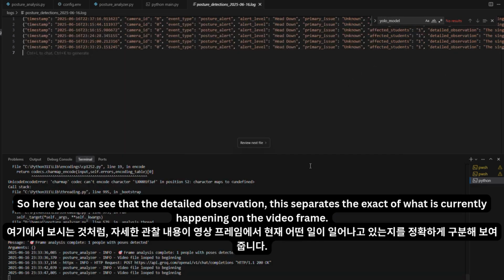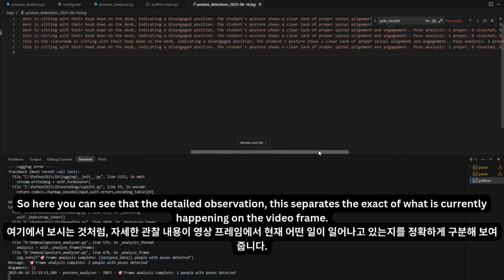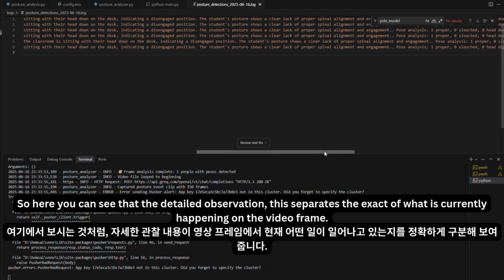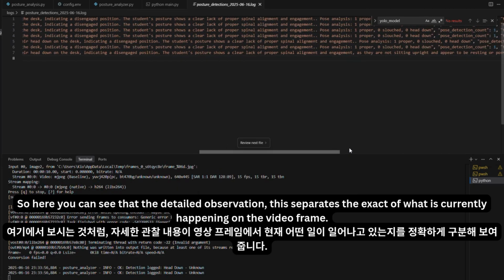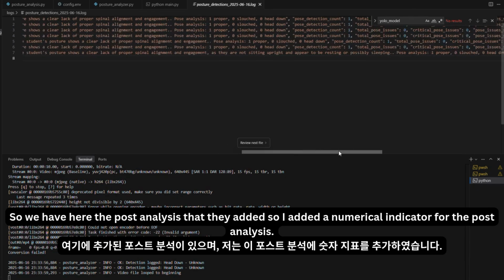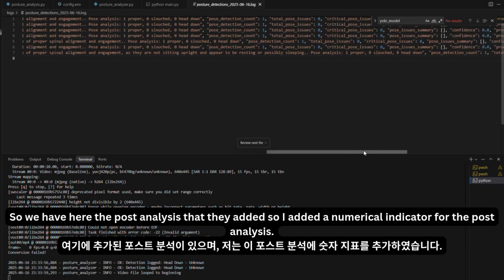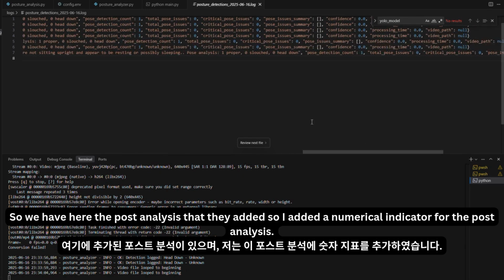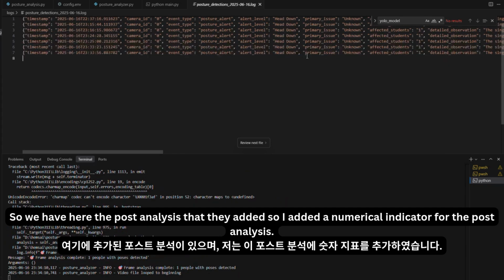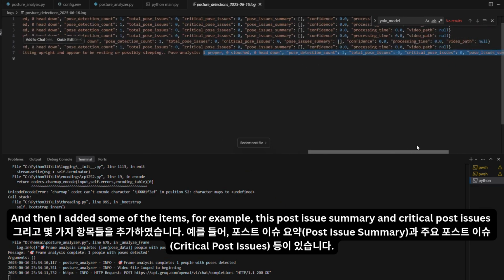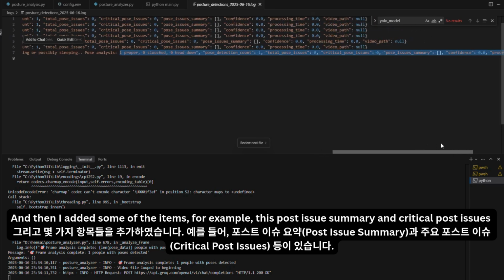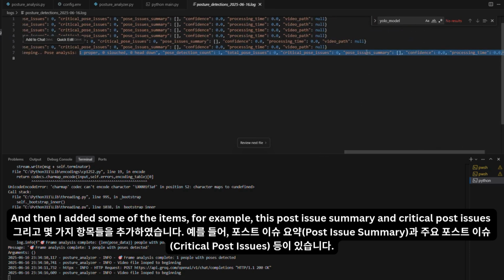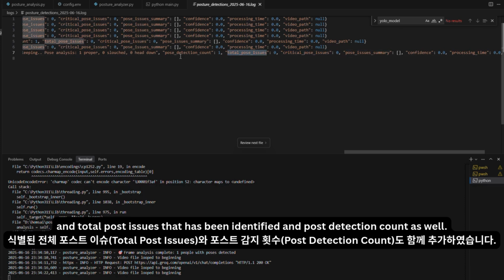Here you can see the detailed observation, which depicts exactly what is currently happening in the video frame. We have here the pose analysis that I added. I added a numerical indicator for the pose analysis, and then some items, for example, the pose issue summary, critical pose issues, the total pose issues that have been identified, and the pose detection count as well.